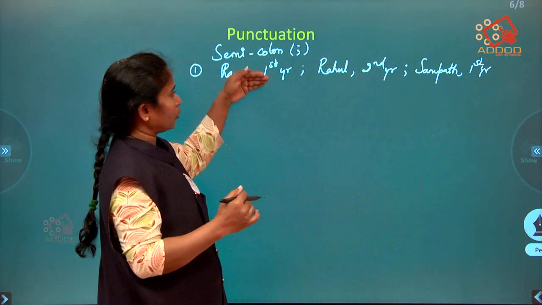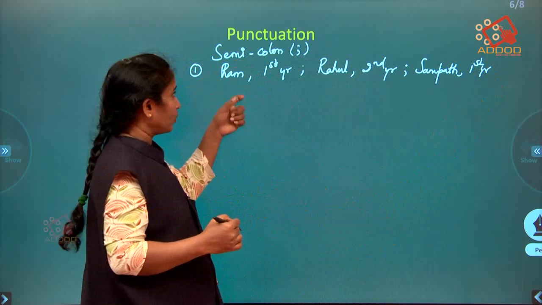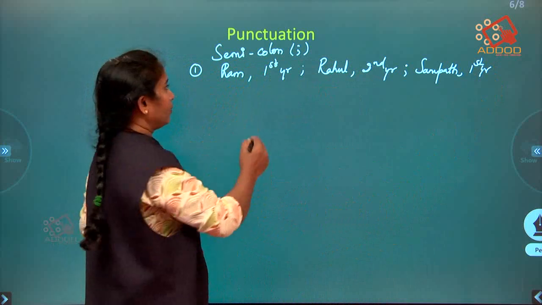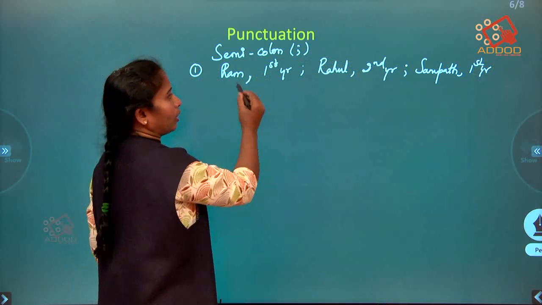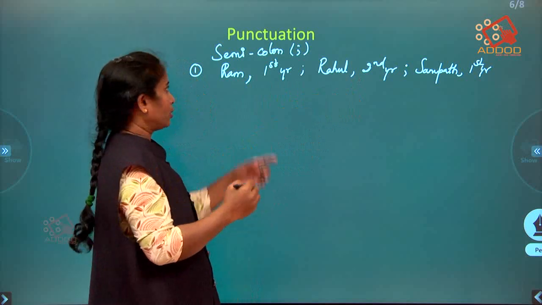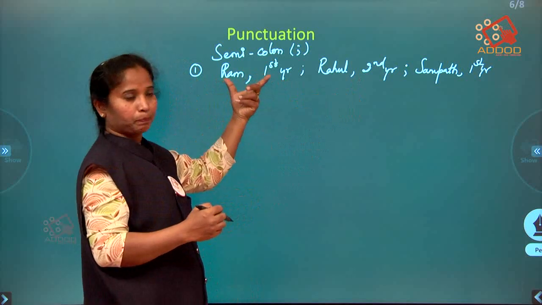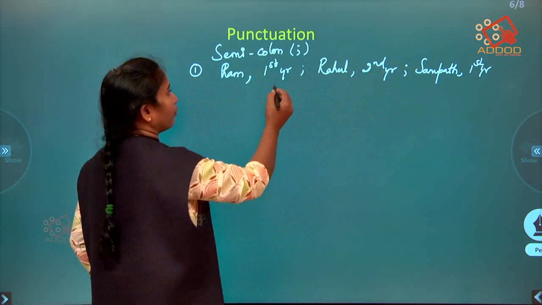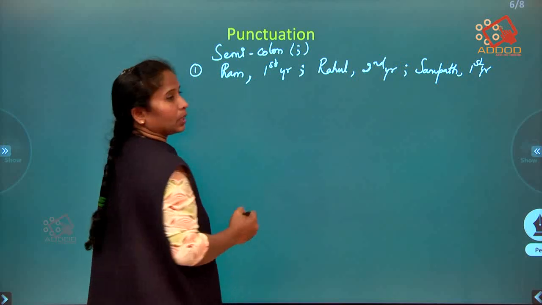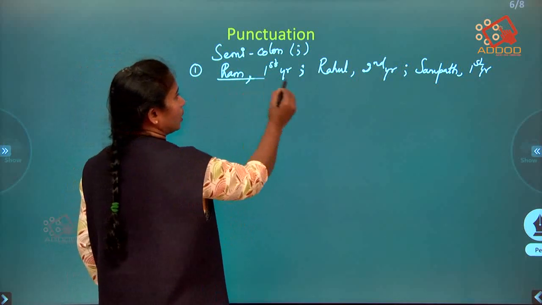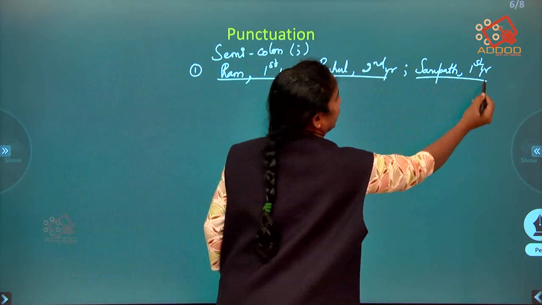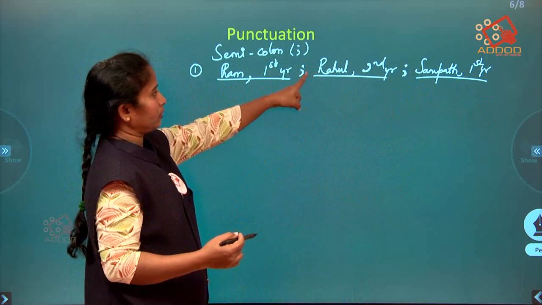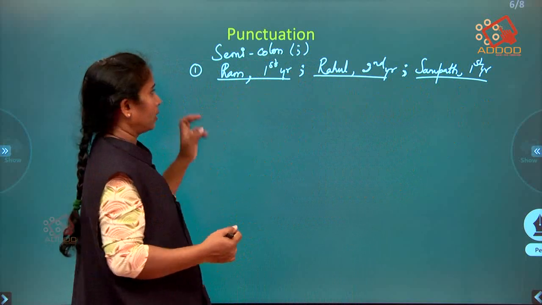If I write a list of 3-4 students' names along with their classes, first year or second year, then I can't separate everything with commas, because these two pieces of information belong together. These two are one piece of information. So we have to differentiate with a semicolon, right? When we differentiate the pieces of information, we use semicolons in between.